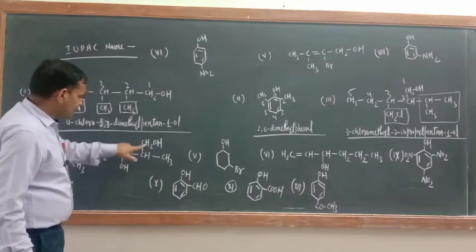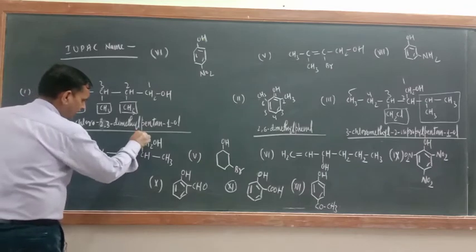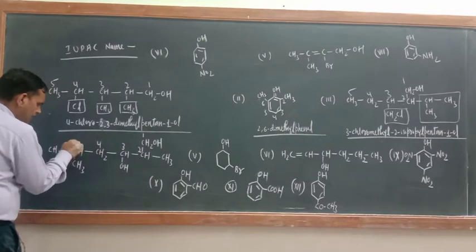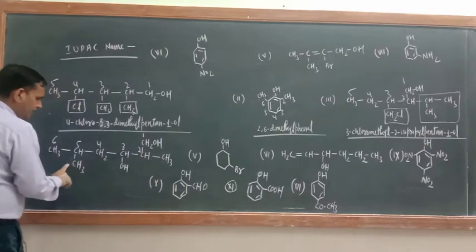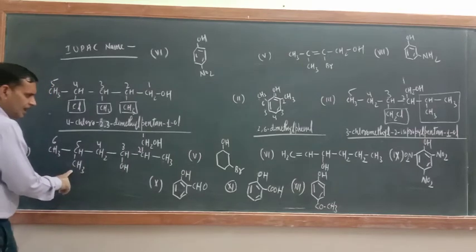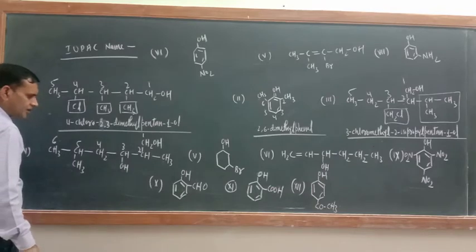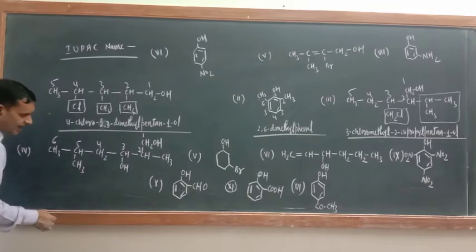Here also OH is there, here also OH is there. So just see here, 1, 2, 3, 4, 5, 6. So 2 and 5 dimethyl, 2, 5 dimethyl hexane, 1, 3 diol. This means dihydroxy alcohol.